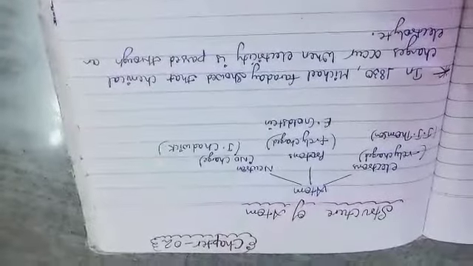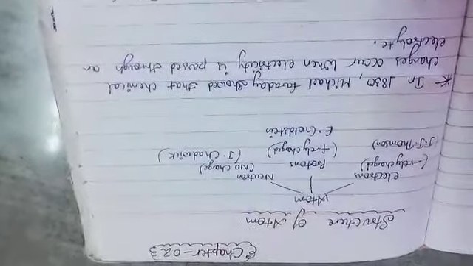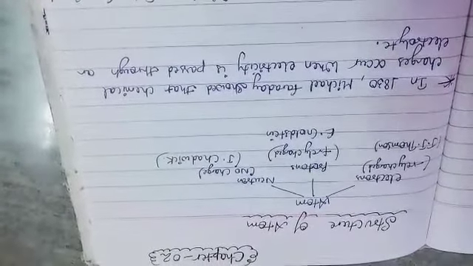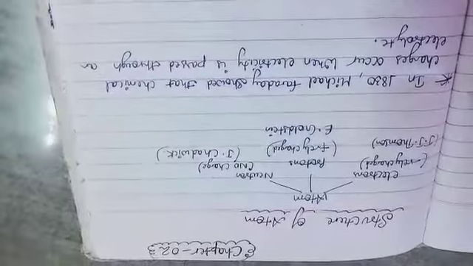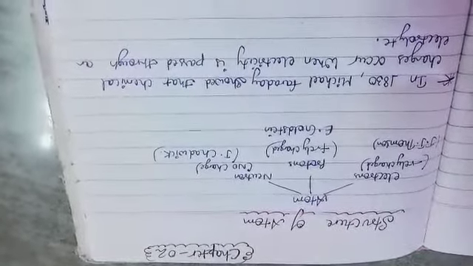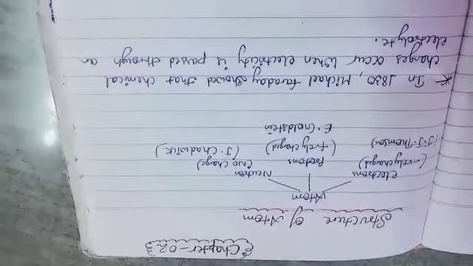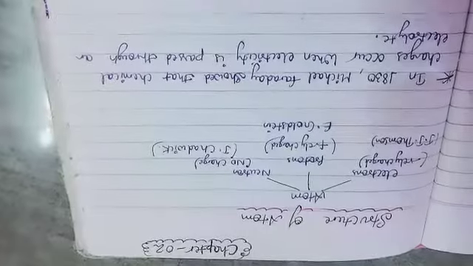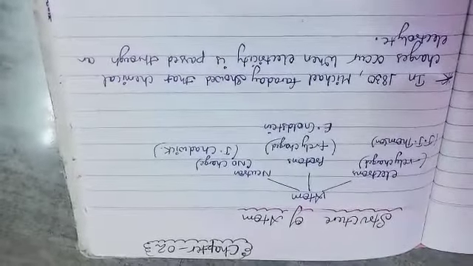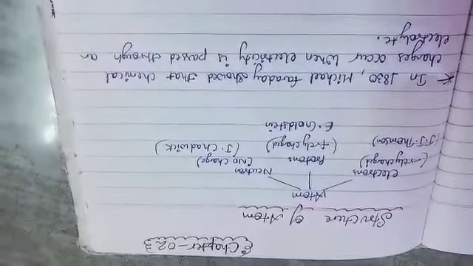Now first of all, the discovery of the electron. Actually, Michael Faraday's law is again important, and we'll study it in 12th class also. Faraday showed that chemical changes occur when electricity is passed through an electrolyte. What led to the discovery of the electron, proton and neutron was the experiments of Faraday.